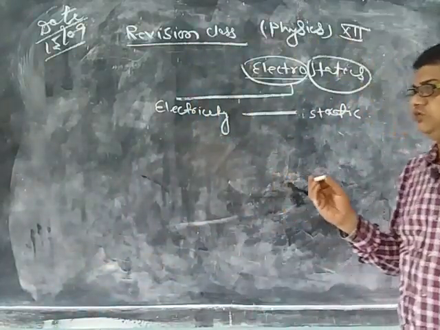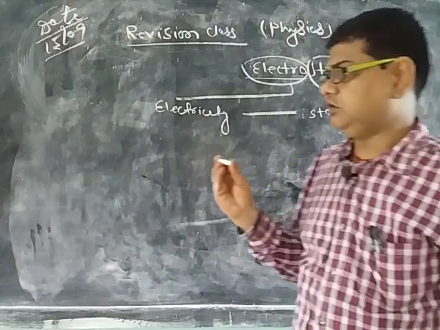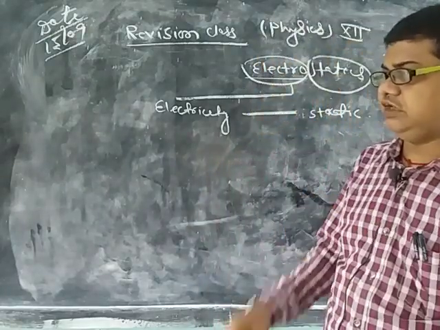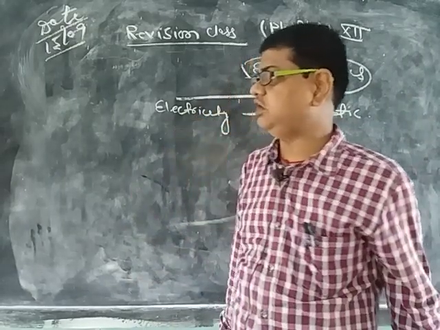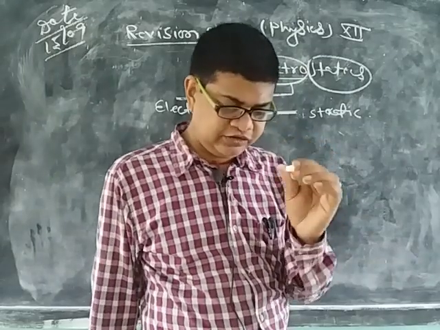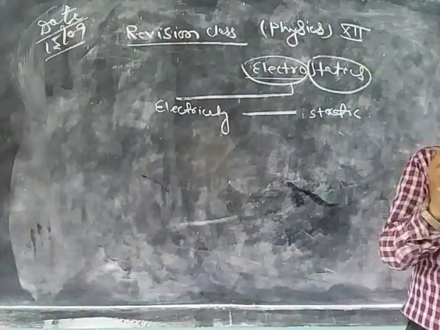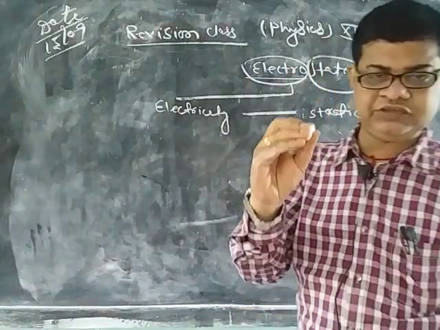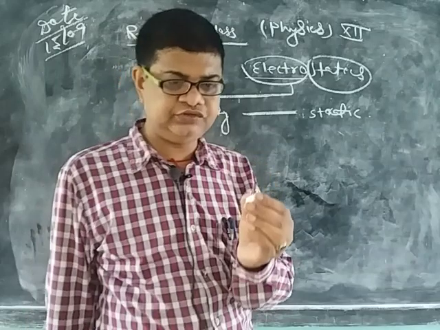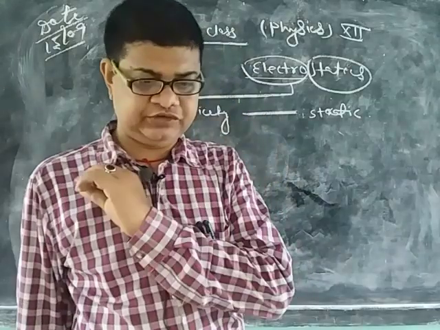Now the charge acquired by the body depends upon the work function. The body whose work function is less loses electron first, because what is work function? The minimum amount of energy required by the electron to liberate from the metal surface is called work function. The minimum amount of energy required by the body to liberate an electron.